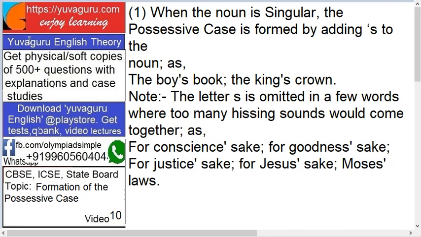Examples we have solved in Yuvaguru English practical videos. Both these theory and practical videos are useful for CBSE, ICSE, various state boards across India and outside India as well. So in this lecture we will be covering only theory.